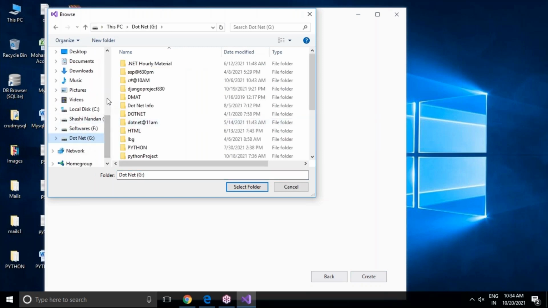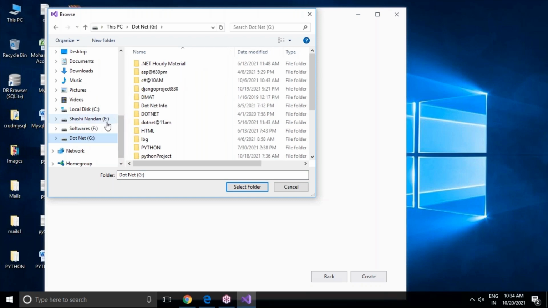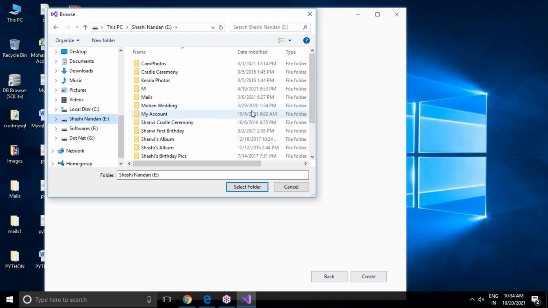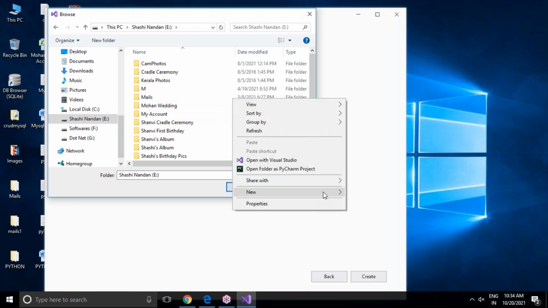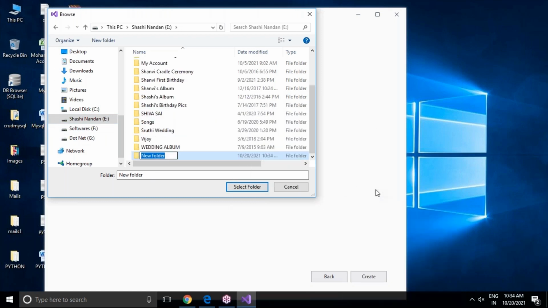Or else we can go for not the G drive, the E drive. In the E drive, I'm going to select one folder. I'm going to prepare one new folder in the E drive. Now what is the folder name actually? C sharp.net.